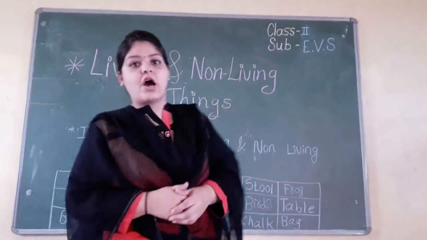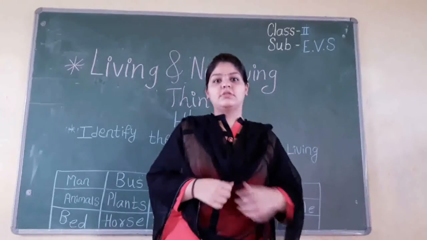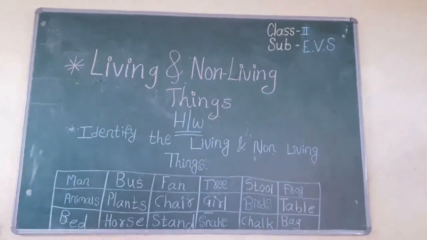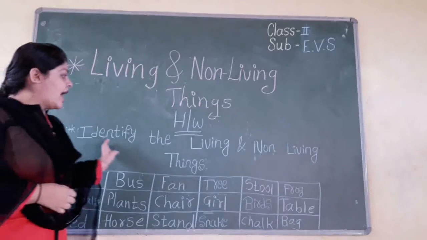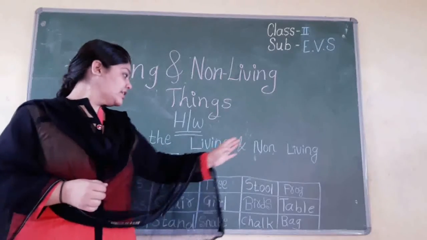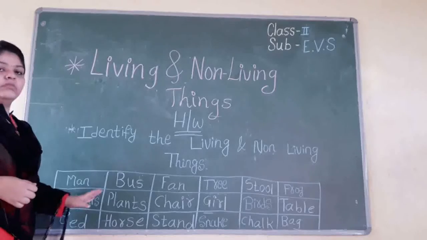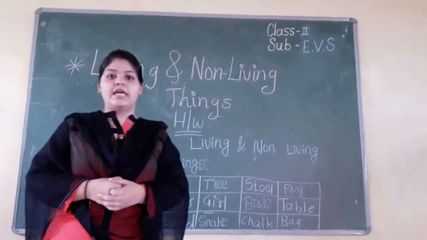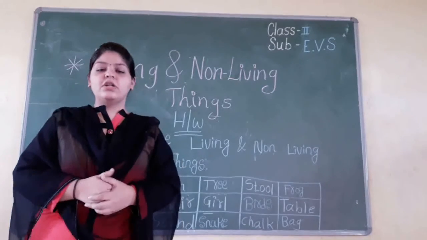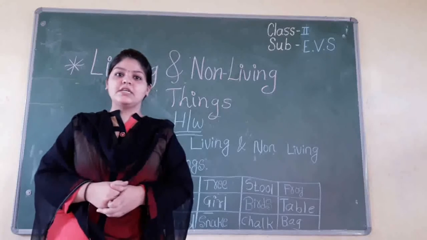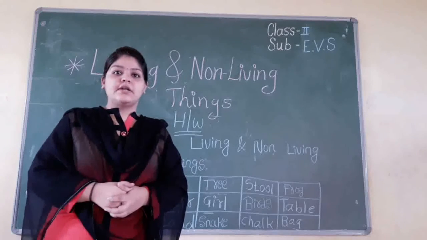So students, now it's time to take the homework. So write down the homework. Identify the living things and non-living things from the given column and write daily 5 examples for living things and non-living things in your notebook and send on WhatsApp.